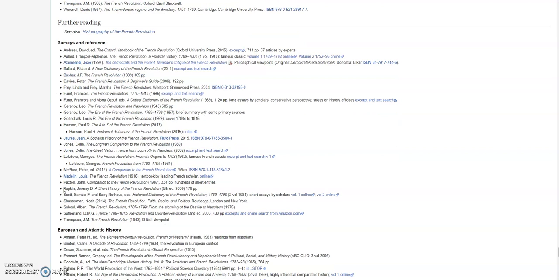So if we look through here, we'll find names like Jeremy Popkin, who's another French Revolution historian, and we'll be able to check out his work, which is A Short History of the French Revolution, to help find good sources for us to review.